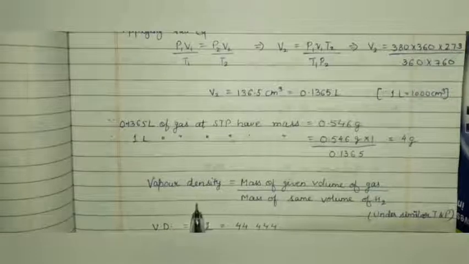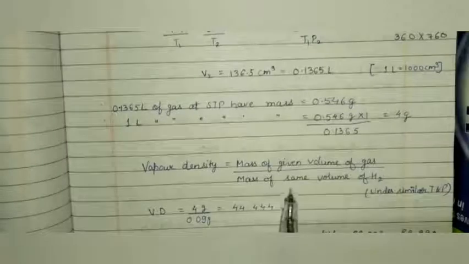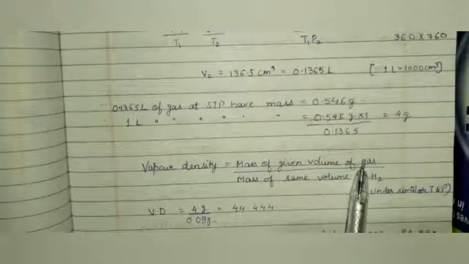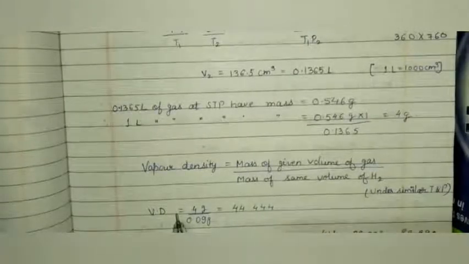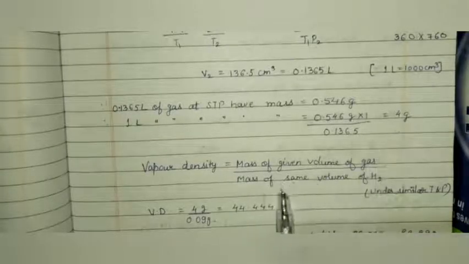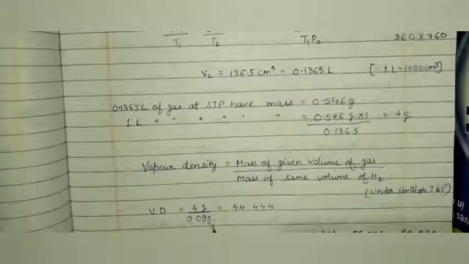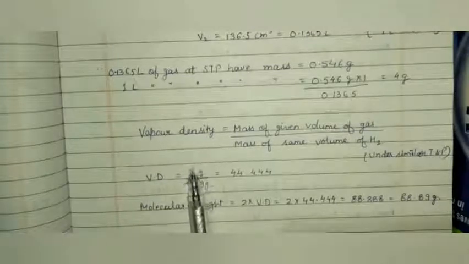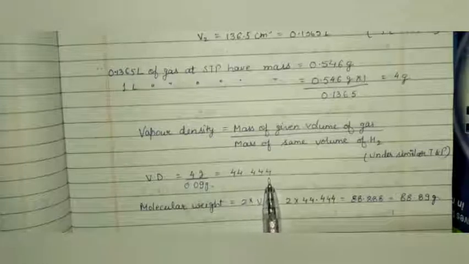And to apply the vapor density formula, according to the formula, Vd equals mass of given volume of gas upon mass of same volume of H2. So we have to take the volume of both gases the same. Hence, mass of given volume of gas is 4 gram and mass of same volume of H2 is 0.09 gram, which is given in the question. So Vd equals 4 gram upon 0.09 gram and the value is 44.444.